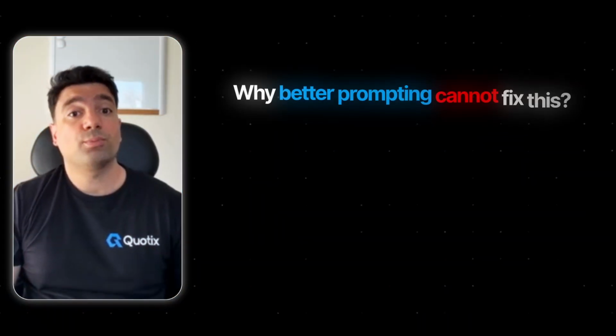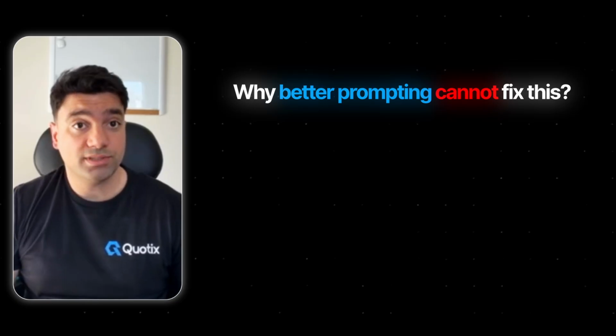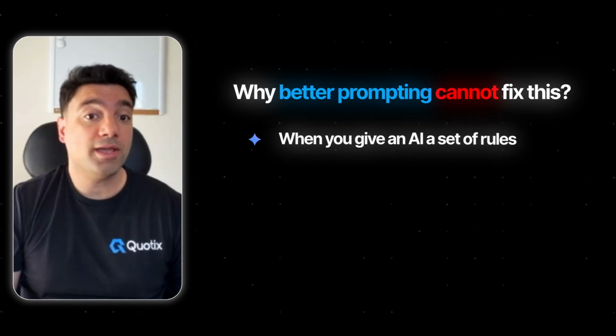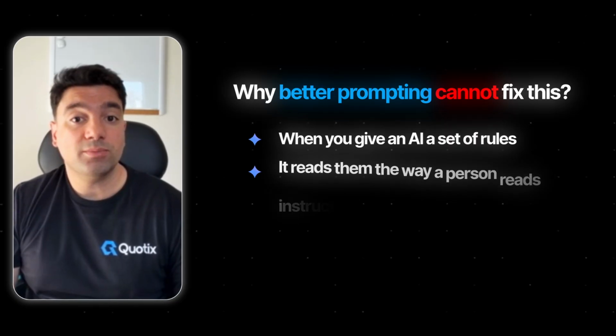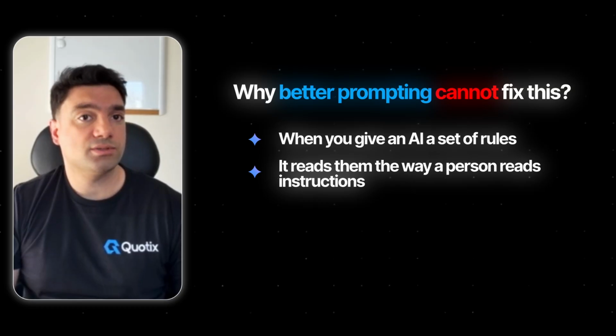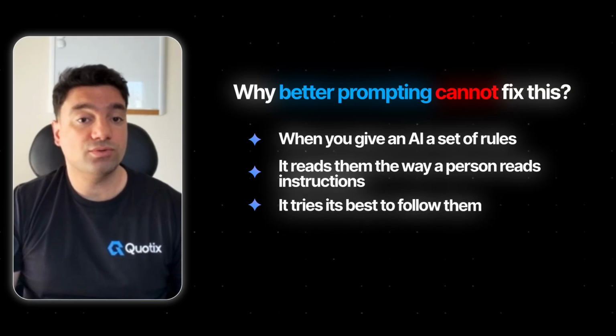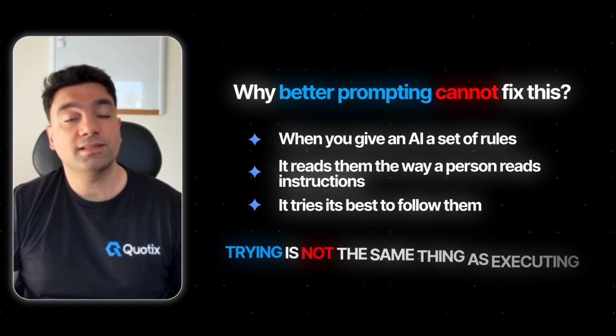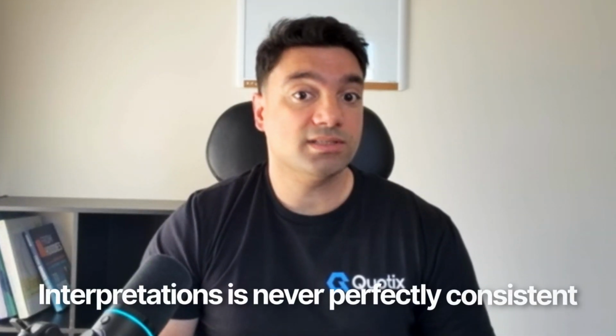Now, why better prompting cannot fix this? The reason for that is, when you give an AI a set of rules, it reads them the way a person reads instructions. It tries its best to follow them, but trying is not the same thing as executing. Every time you ask AI a question, it goes over these rules fresh. It's like going through them for the first time. And interpretation is never perfectly consistent, which is not the case with math. Math has to be consistent every time.